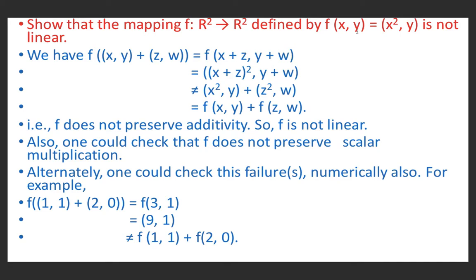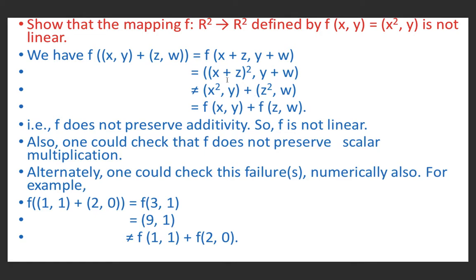But f of (x, y) is (x squared, y), square of the first term and then the second term. So this will be ((x + z) squared, y + w), square of the first term. But (x + z) squared is x squared + z squared + 2xz. So this is not equal to (x squared + z squared, y + w).